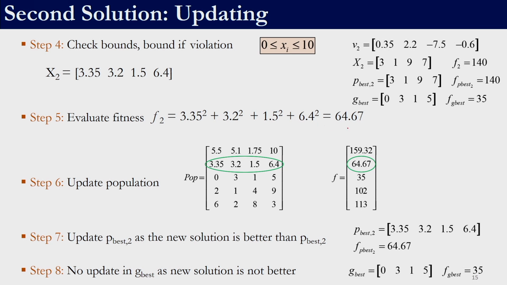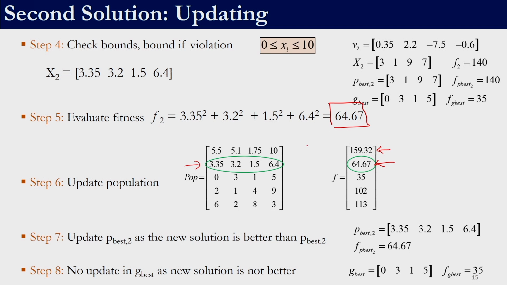If we calculate the fitness of it, we get a fitness of 64.7. We are not supposed to compare. Remember, for the first solution we did not compare. Similarly, for the second solution also we are not going to compare with anything to update the population. The second solution is updated into the population.